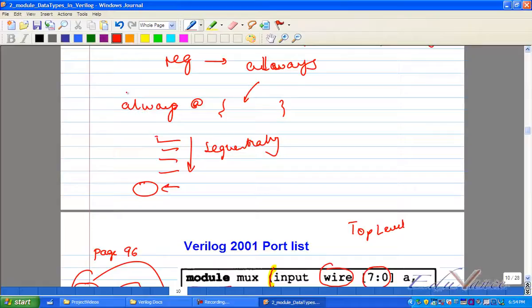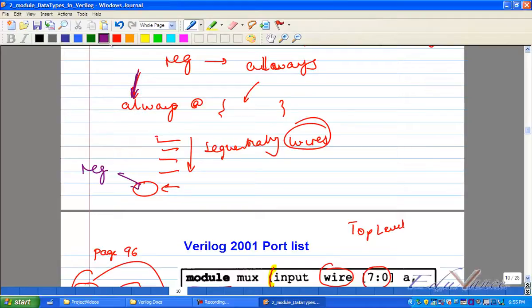The internal processing can be done using what? Wires. But finally, who should it be given to? In an always block, if it is an always block, it has to be consumed using what? Please understand, it has to be consumed of the type reg. Is this clear? Understood? Any questions? Is everyone understanding from the hardware angle?